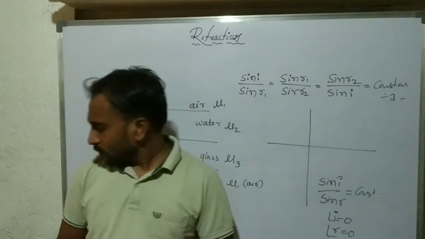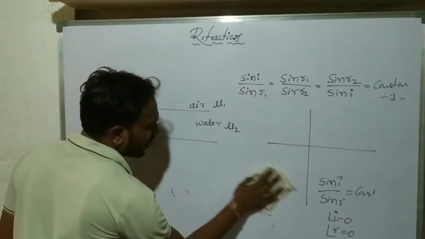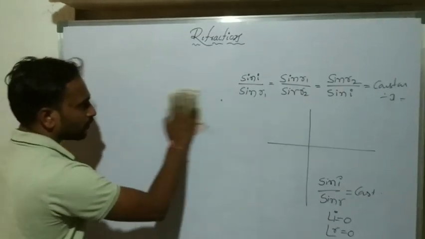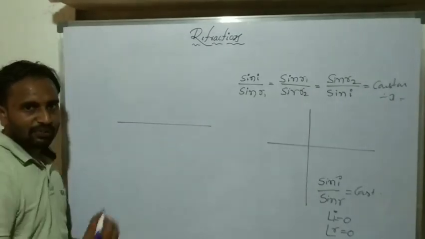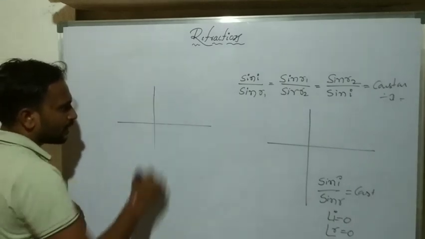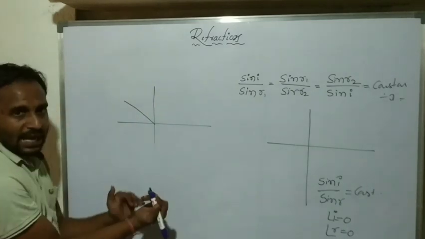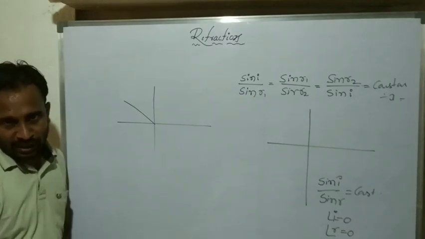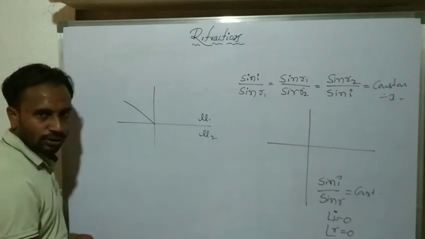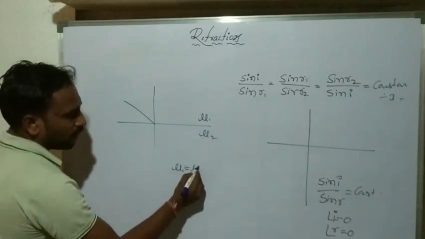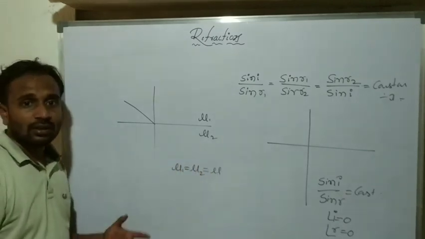Suppose two media have the same refractive index. Then what happens? Suppose this is one media, this is another media, this is the interface surface, and this is the normal. A light ray enters from one media to another, both having the same refractive index. The first media has refractive index mu1 and the second has mu2, so mu1 equals mu2 equals mu.